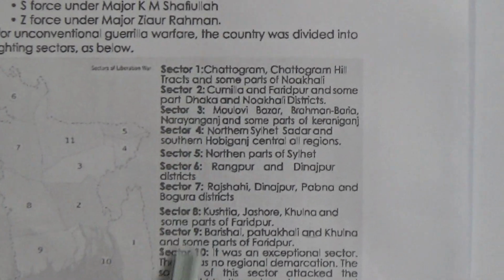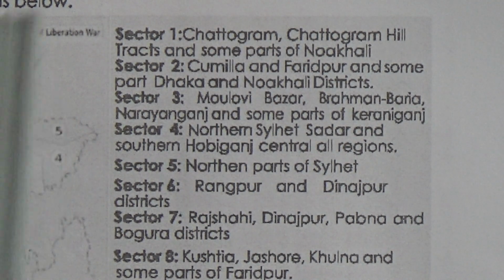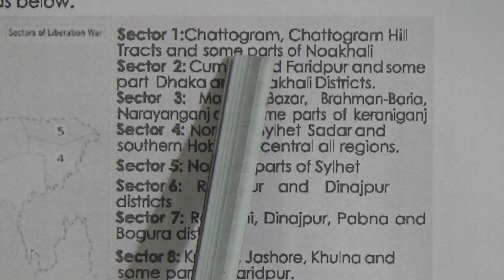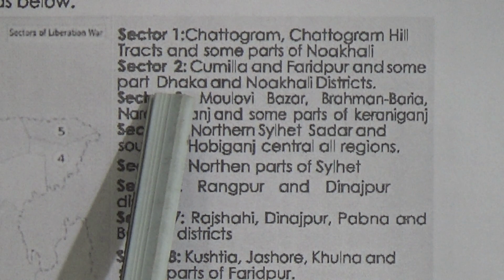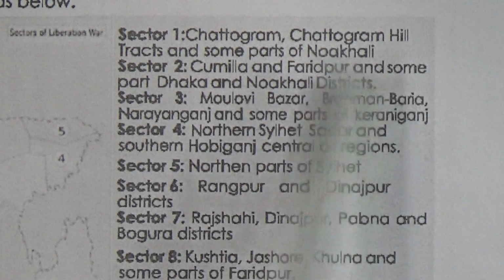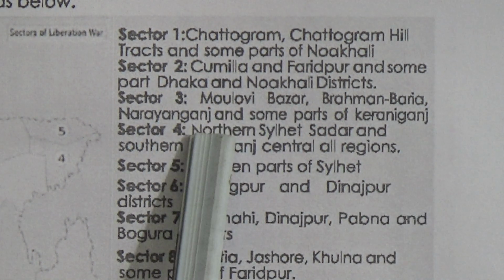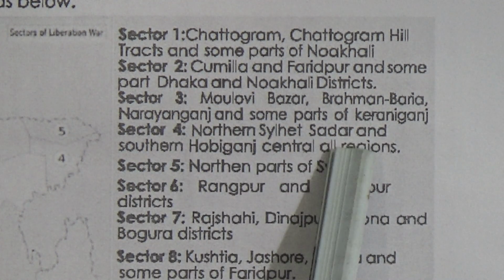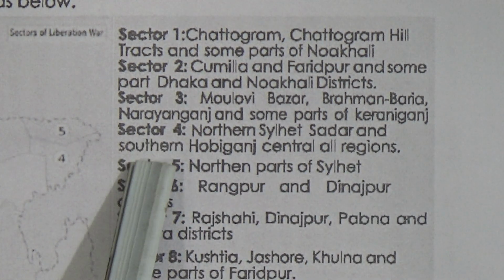Now students, look here, you will get the areas which were under sectors 1 to 11. Now I am starting with sector 1. In sector 1, the areas were Chattogram hill tracts and some parts of Noakhali. And in sector 2, Comilla, Faridpur, Sylhet, Dhaka and Noakhali districts. In sector 3, the areas were Moulvibazar, Brahmanbaria, Narayanganj and some parts of Kishoreganj. And in sector 4, northern Sylhet and other central regions were included.